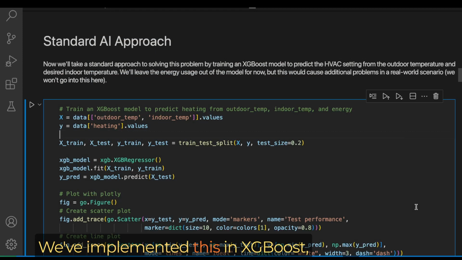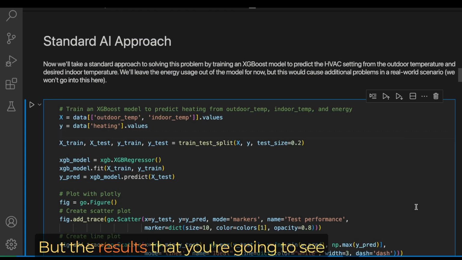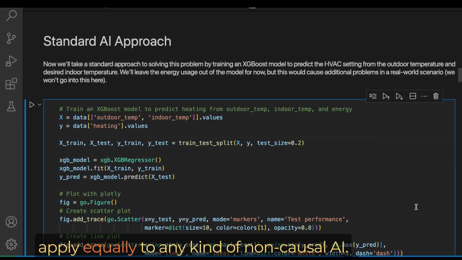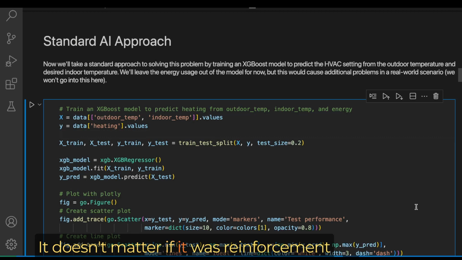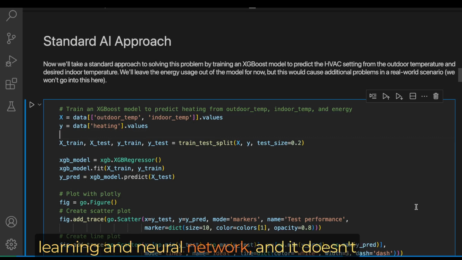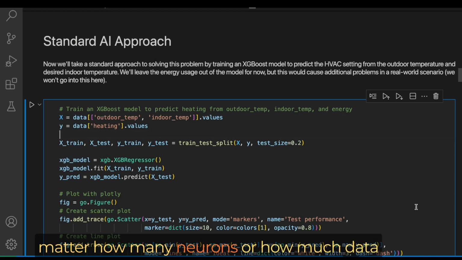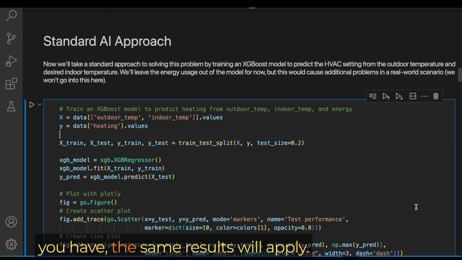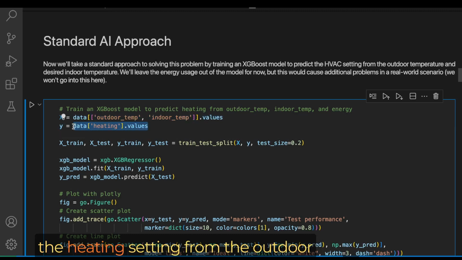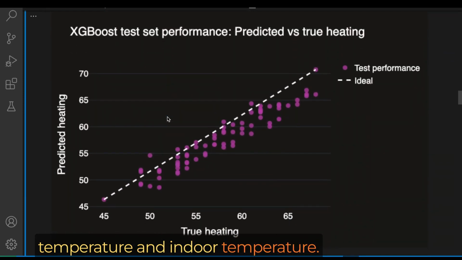We've implemented this in XGBoost, a good general purpose algorithm, but the results that you're going to see apply equally to any kind of non-causal AI. It doesn't matter if it was reinforcement learning or a neural network, and it doesn't matter how many neurons or how much data you have, the same results will apply. So we fit a model here where we predict the heating setting from the outdoor temperature and indoor temperature.